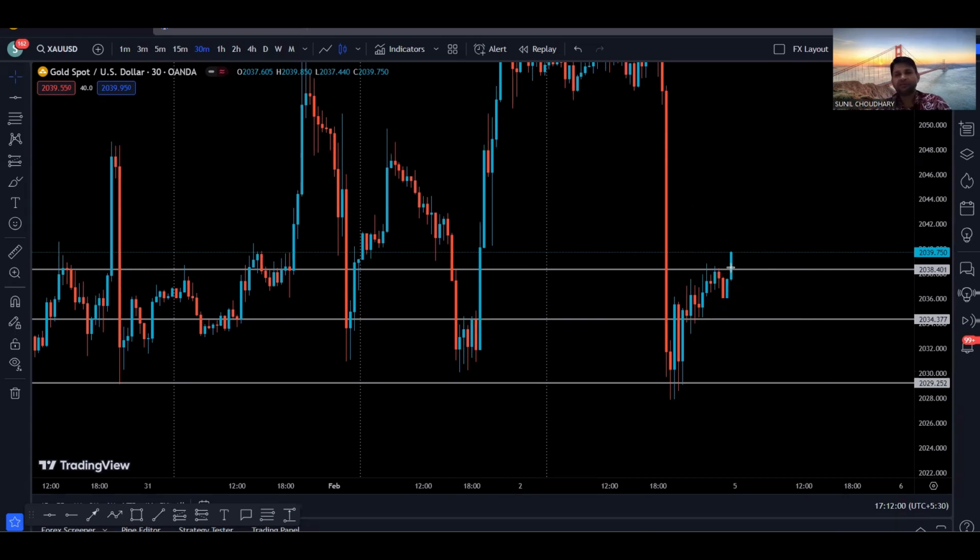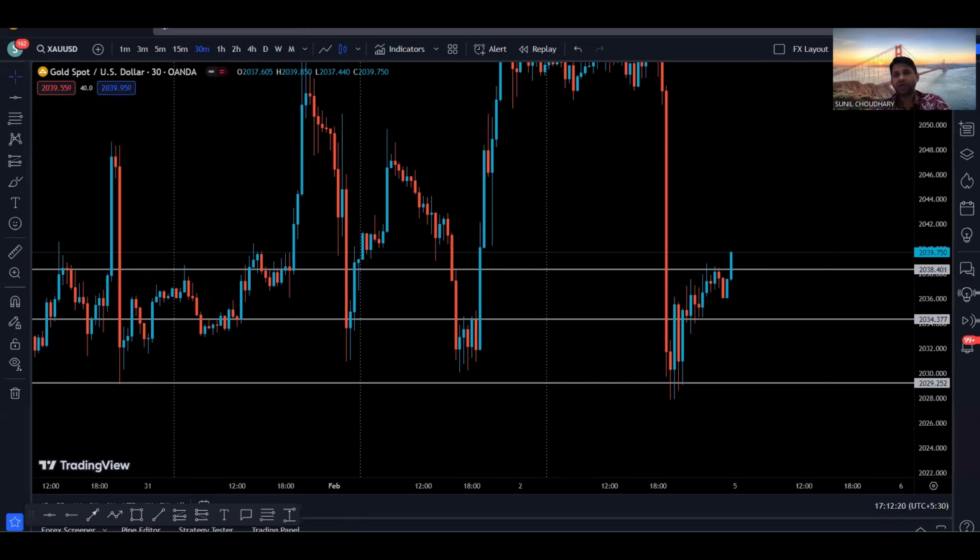Another possibility can be if the price makes a move to the upside, and then we come down to the downside and form a support. Then again, we have a higher probability for the price to continue up and retest this new high created by the price. So that is something on the gold 30-minute time frame.